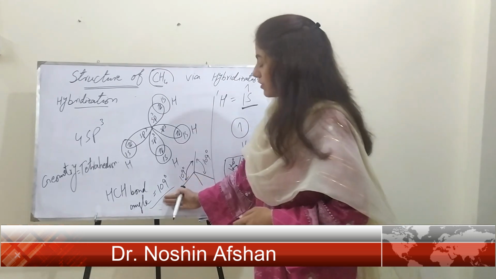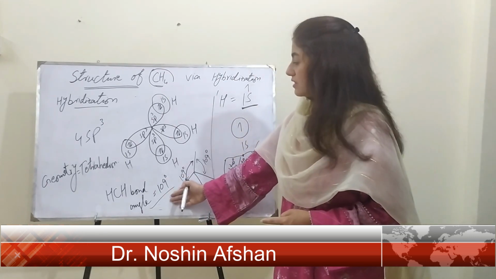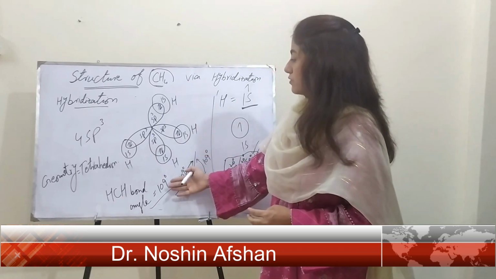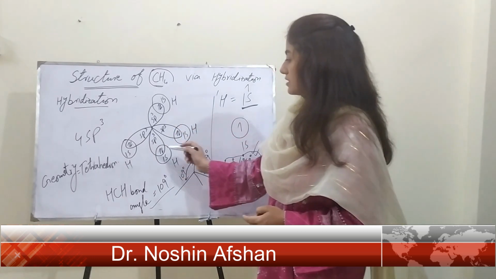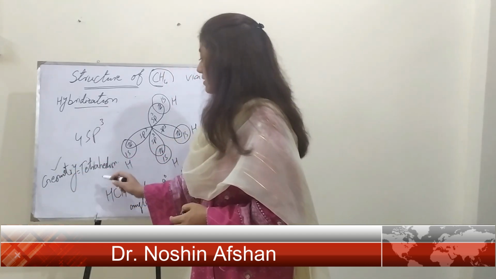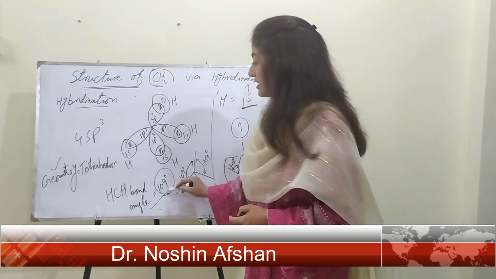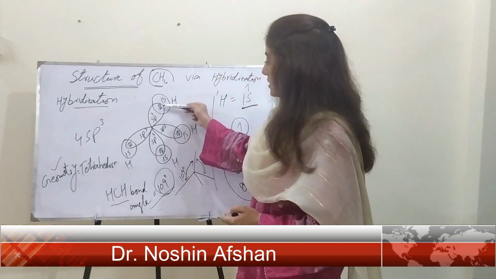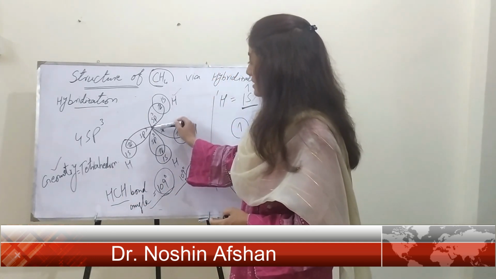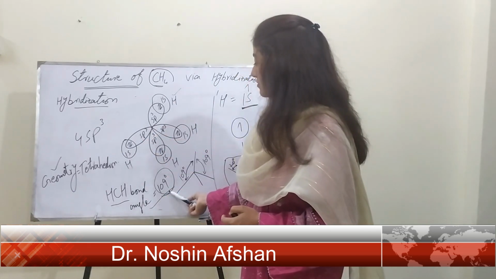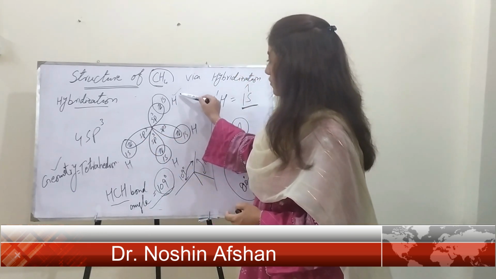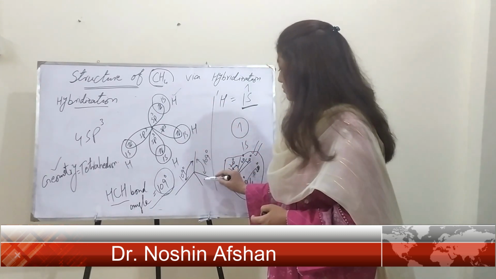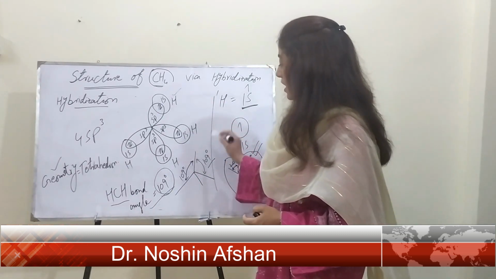First of all, we measure its bond angle, and then we apply this value of the bond angle to its geometry. This 109° applies between every HCH: if you measure the bond angle between this hydrogen, carbon and hydrogen, the bond angle is 109°. If you measure it between these hydrogens, carbon and hydrogen, it is the same, 109°.